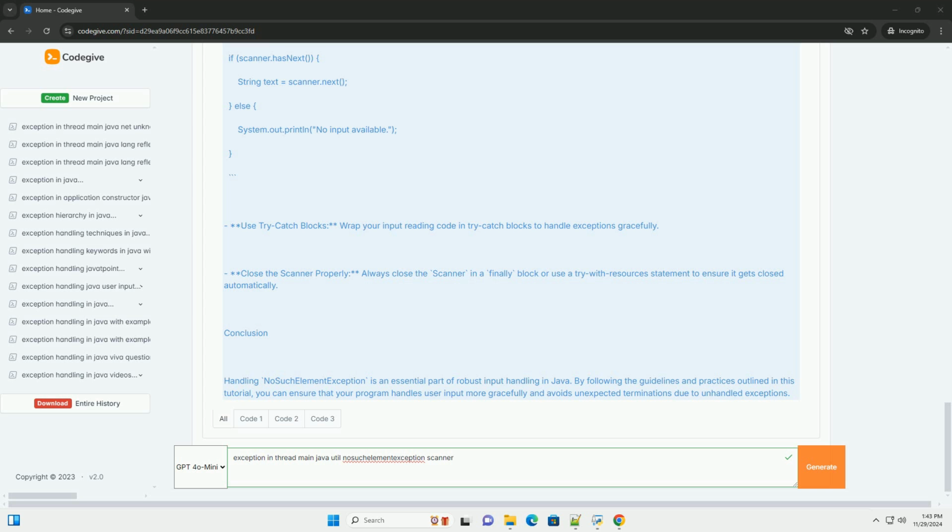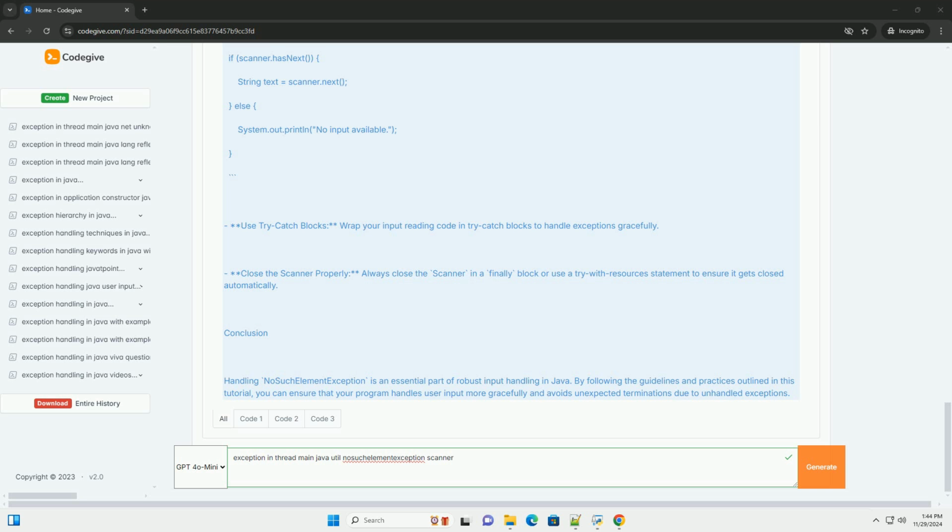1. Understanding NoSuchElementException. The NoSuchElementException is part of the java.util package and is thrown by methods in the Scanner class when no more tokens are available to read. This can happen when you try to read input after the end of the input stream, or you call methods like nextInt, nextLine, etc., without checking if there is more input available.